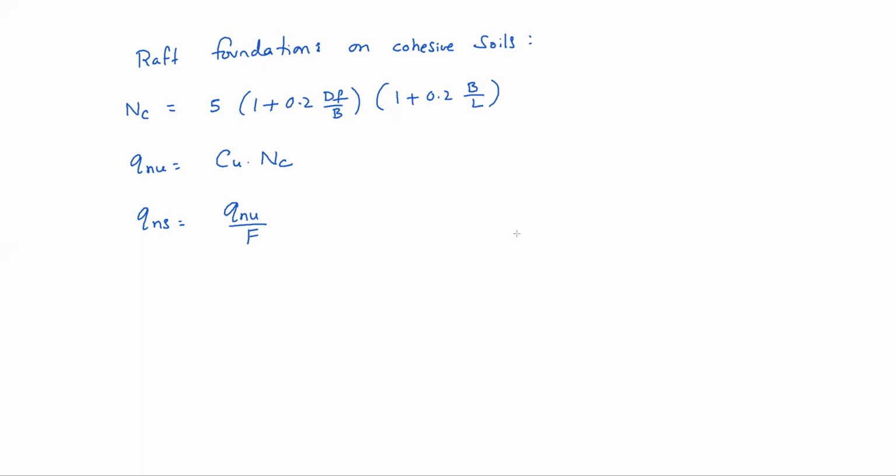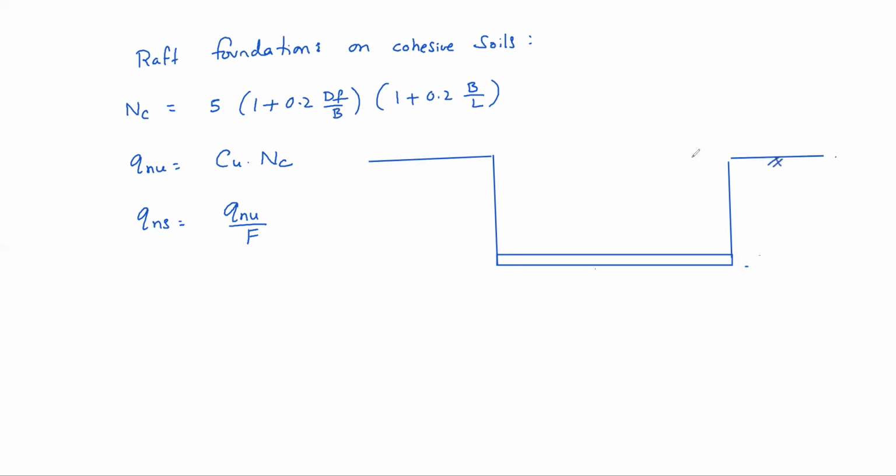So suppose raft is placed at a lower depth actually. Suppose this is the ground level, then depth of foundation, there is no refilling. After placing raft actually, there is no refilling like this. This is raft foundation and building is constructed on this.